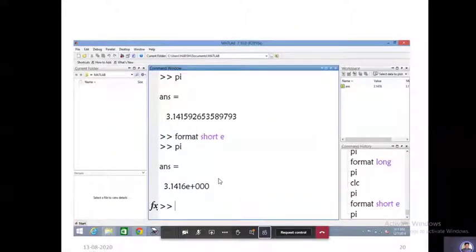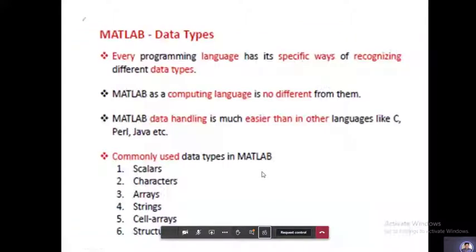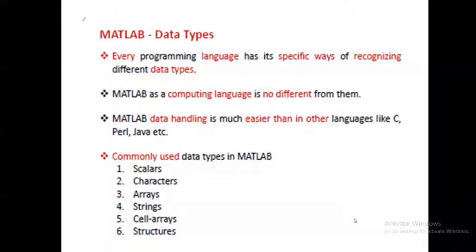Coming to the basic data types in MATLAB. We know already what is commonly used in C language: scalars, characters, floating point, integers. You have come across these in C language. But every programming language has specific ways of recognizing the different data types, and MATLAB as a computing language is no different.